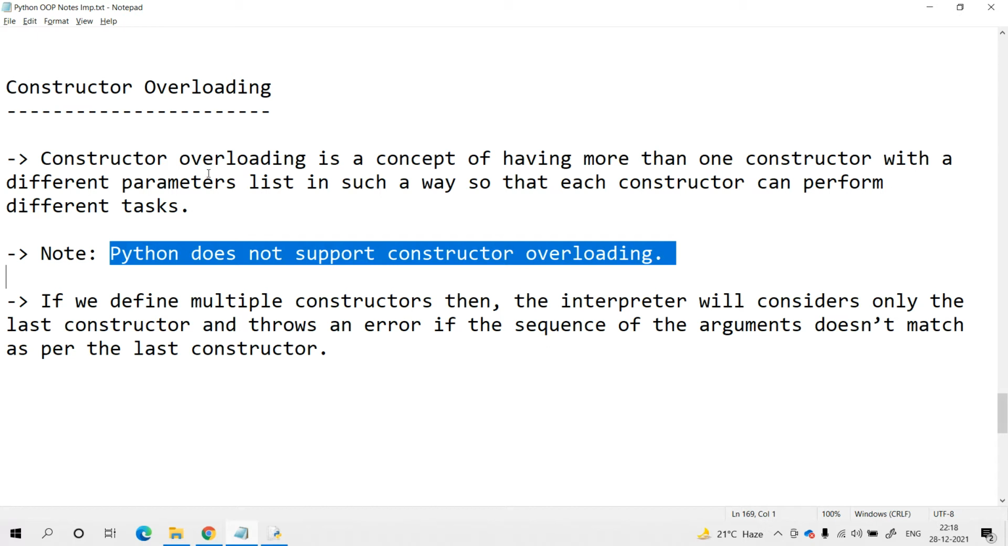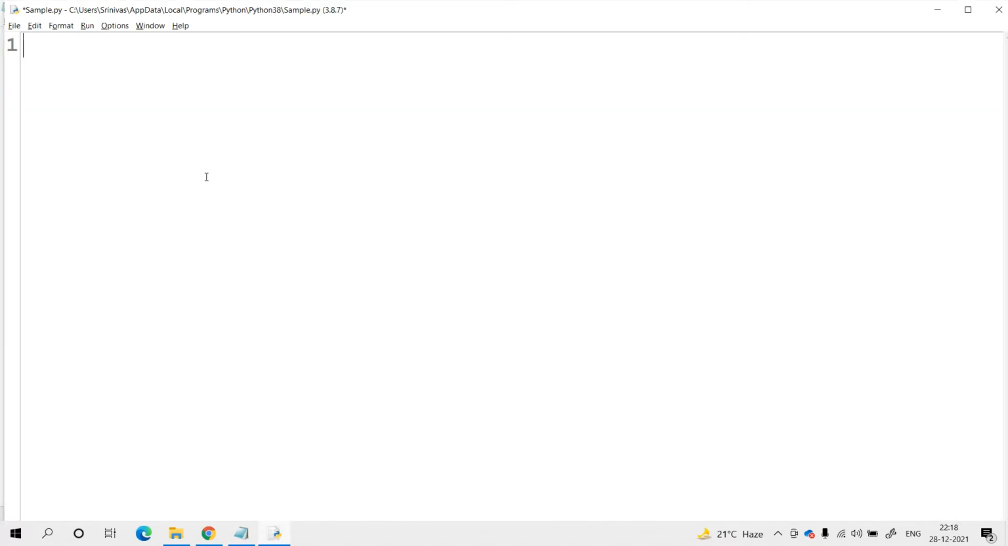So the main important point is that constructor overloading means more than one constructor with different parameter lists. One constructor has one parameter, the second has two parameters, the third has some n number of parameters. This concept we simply call constructor overloading, but Python does not support it. Let me take one example.